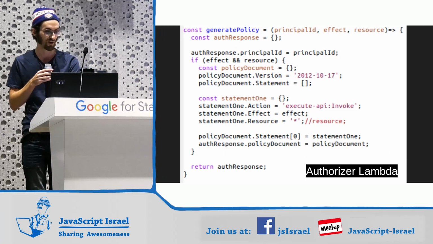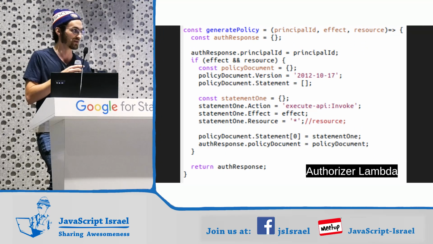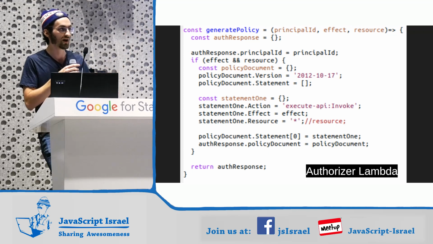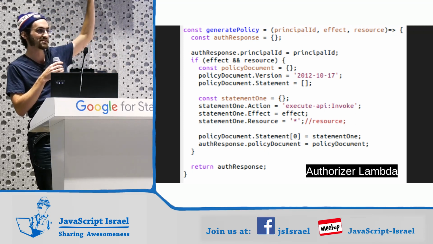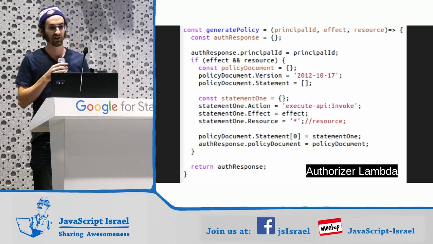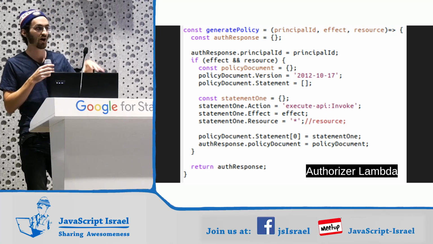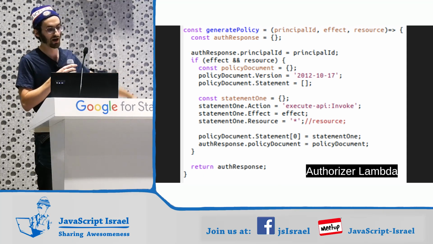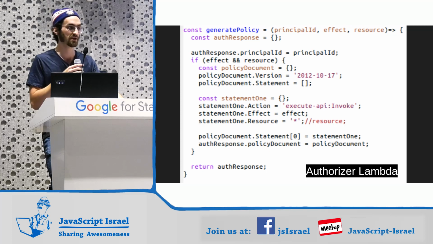Generate policy is a function that I copy pasted out of the Amazon docs, which we're going to see a JSON policy later. Who loves Amazon IAM policies? One guy who is sarcastic. So they're not super simple. Where you see the comment two-thirds of the way through, that resource comment actually cost me 3 hours of bug fixing.